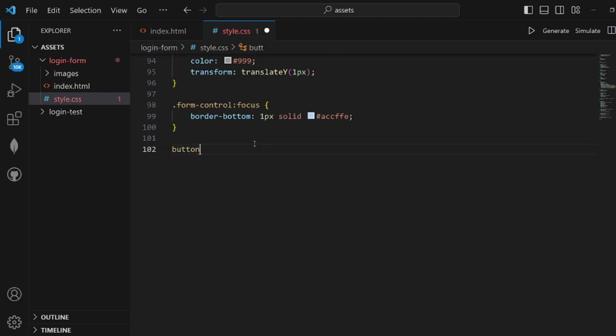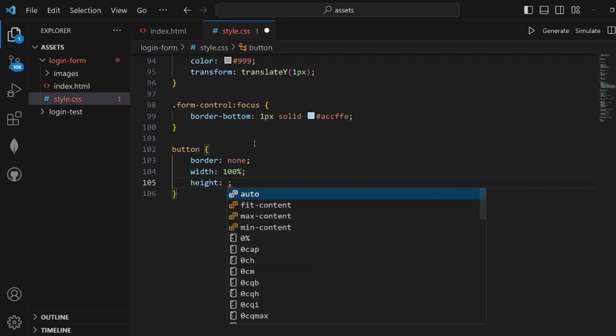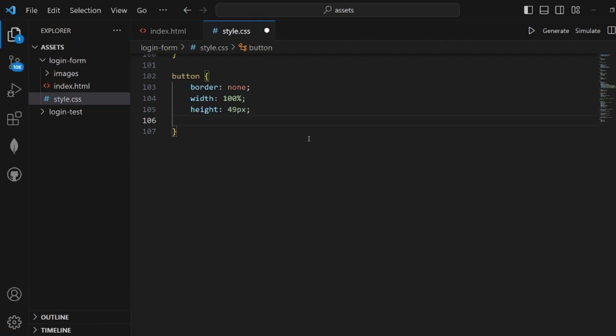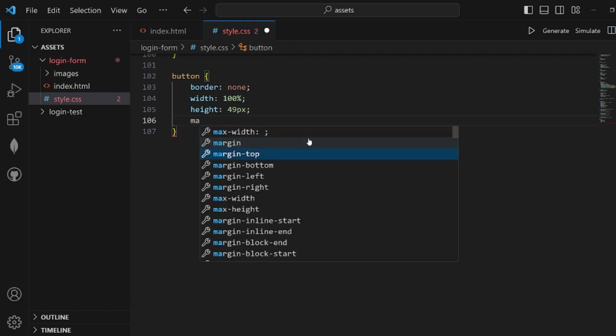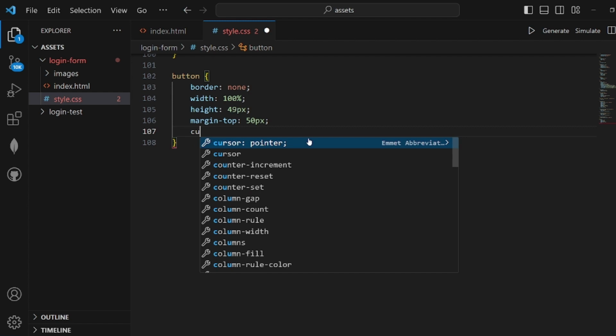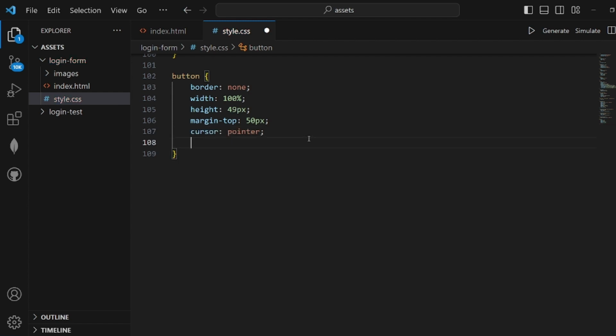And then our button, the register button, actually the login, border none with 100%. Height 49 pixels is fine. Okay, then margin top should be 50 pixels. Okay. Cursor pointer.